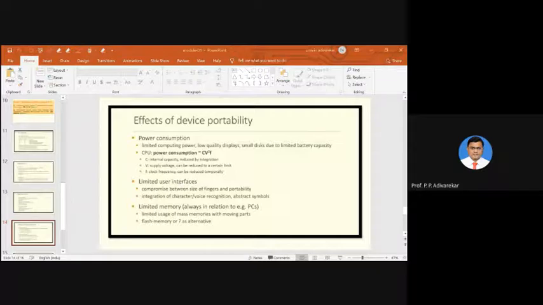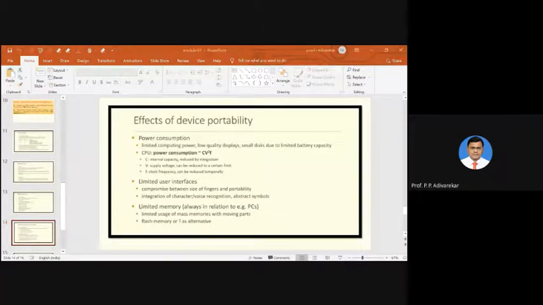So you might have seen that mobile devices are small in size because of this. The next limitation is the amount of data that can be saved in such portable devices. For example, we can have a hard disk of 1 terabyte for a desktop computer, but we cannot have such large memory available in our small portable device like a mobile.